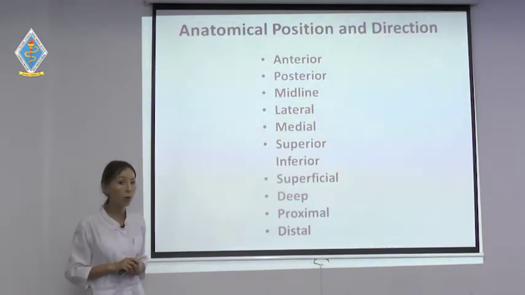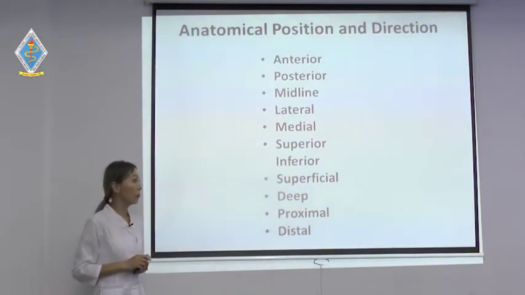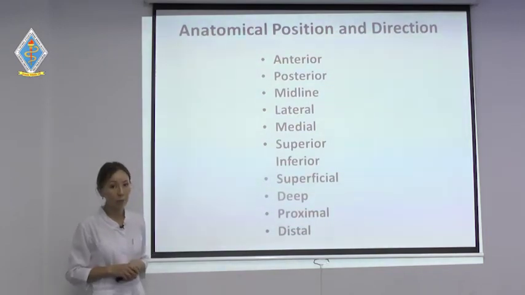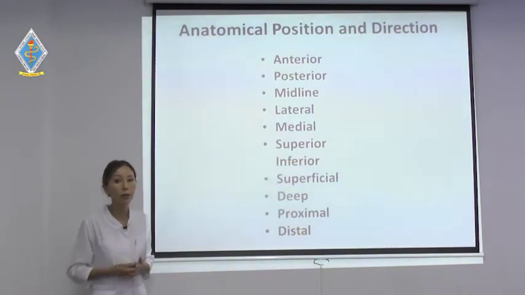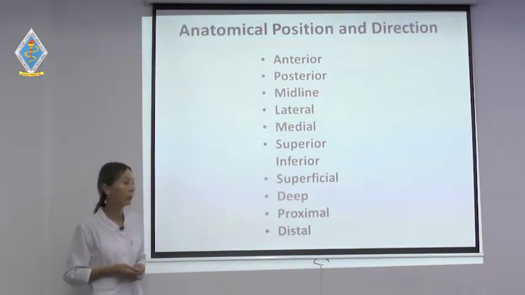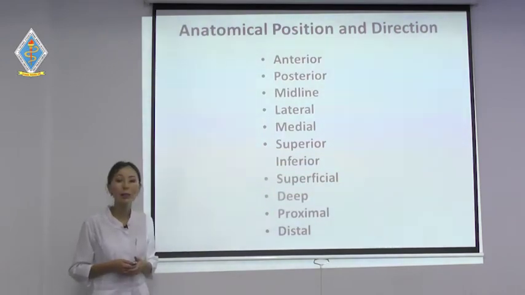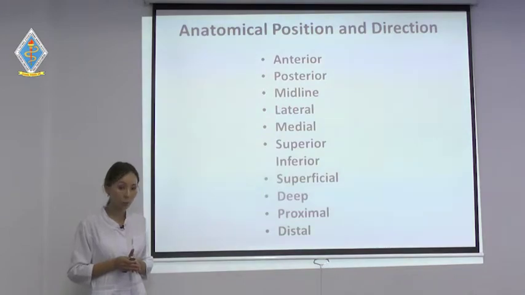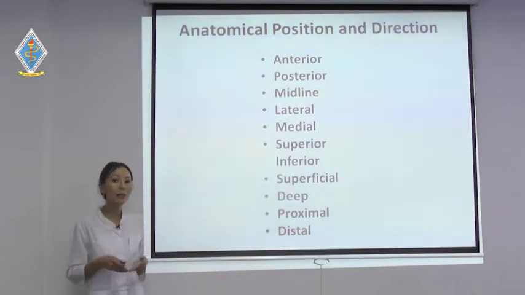What can be on the surface? For example, hair, nose, lips are superficial to the head or to the face. Deep means inside, within the body. For example, internal organs are deep within the body, the liver is deep within the body, the heart is deep within the body. It means it's inside the body.